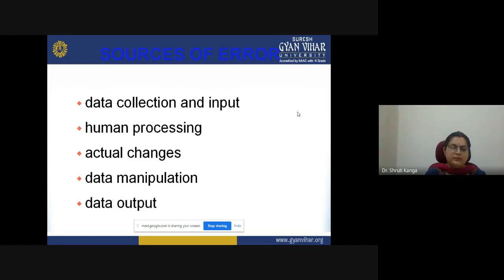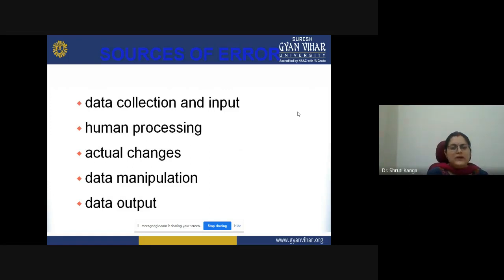Then sources of error. While we are collecting those GIS data sets, what kinds of sources may lead to error in the different data sets? There are many kinds of errors which we have categorized into a few classes, that is data collection and input. While we are collecting and inputting, there is some mismatch which is related to data collection and input errors. Then human processing: while we are processing, we may have commanded multiplication instead of division, then it is a human processing error.